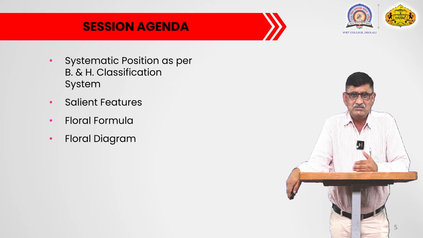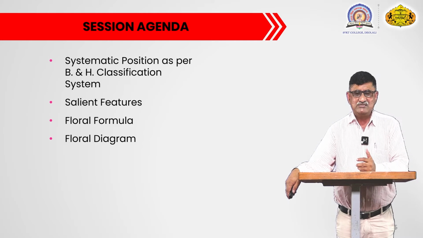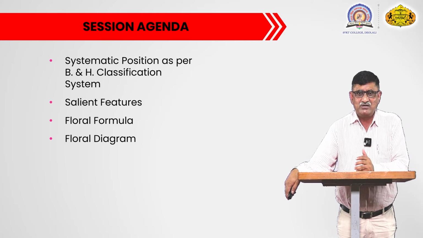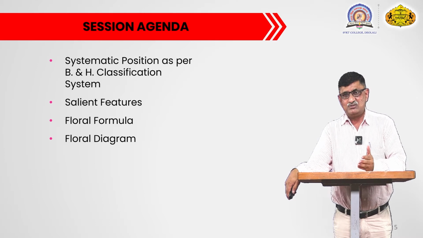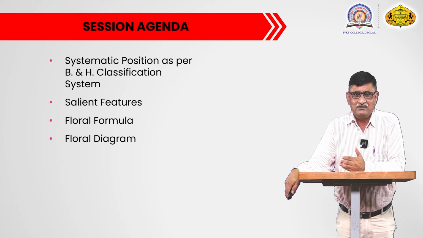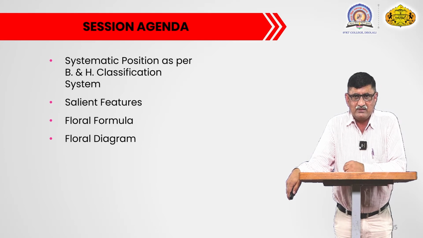You have to observe the flower and note down the different observations. While describing the flower, you have to see whether it is unisexual or bisexual, complete or incomplete, actinomorphic or zygomorphic, pedicellate or sessile, bracteate or ebracteate. You have to observe and note down these characters, and then describe the particular flower.